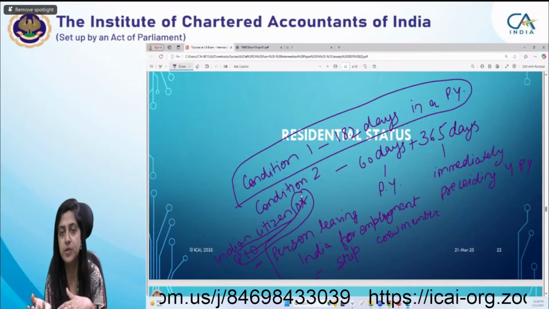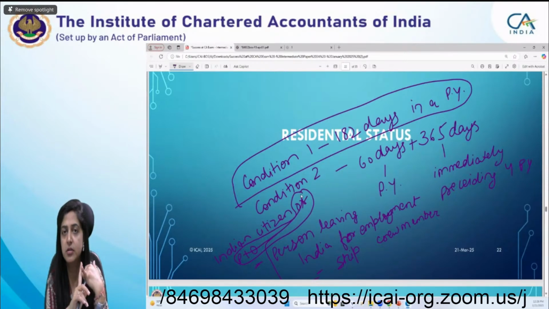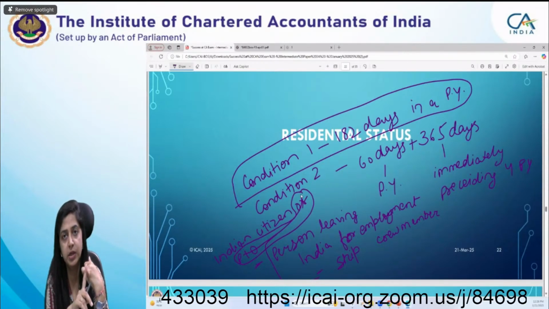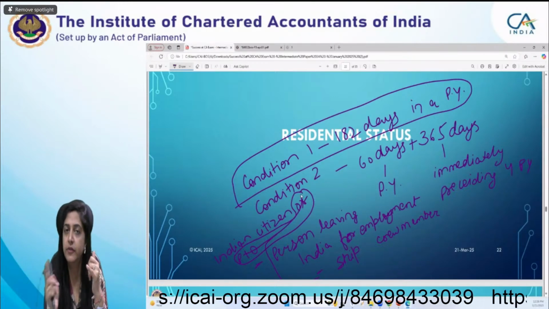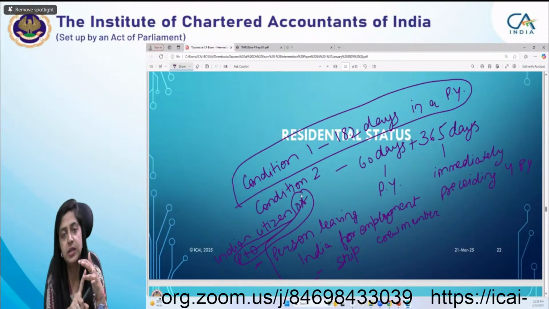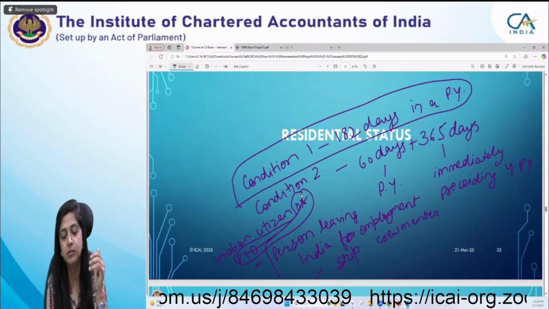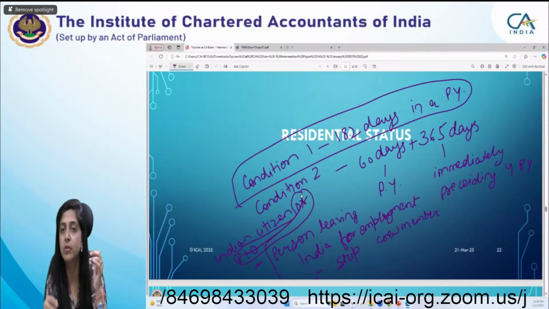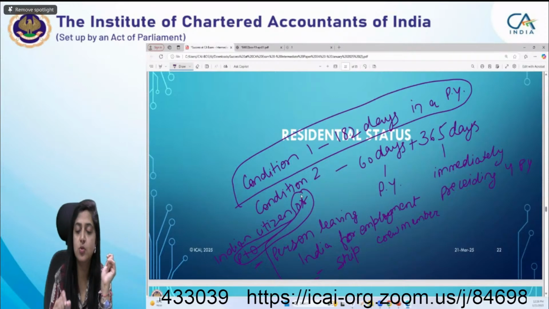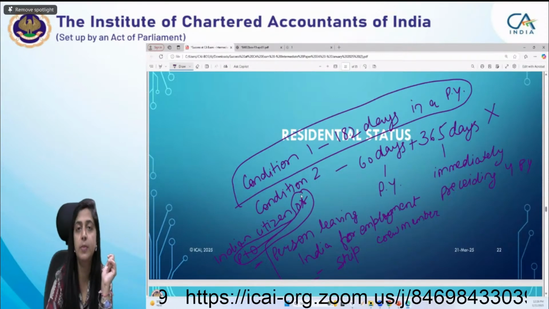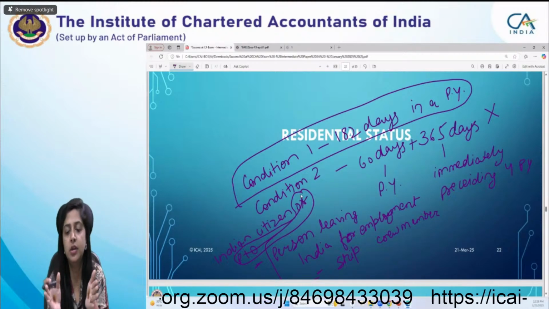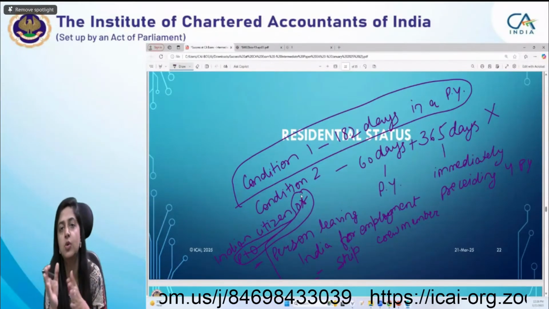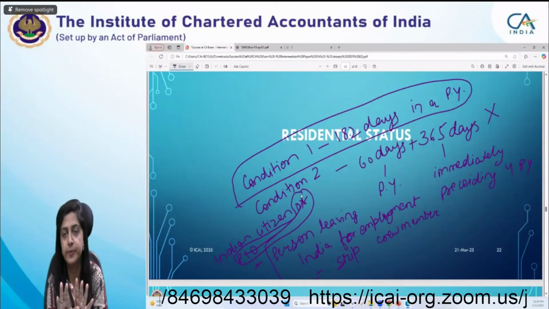So what is the exception? First, the individual should be an Indian citizen. Second, he should be leaving India for the purpose of employment, or as a crew member of an Indian ship. So in these two cases, this second condition would not apply, and the individual will be resident in India only and only if he is staying for 182 days or more in the relevant previous year.